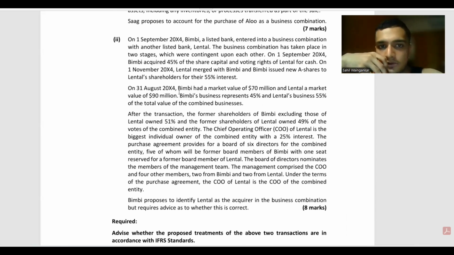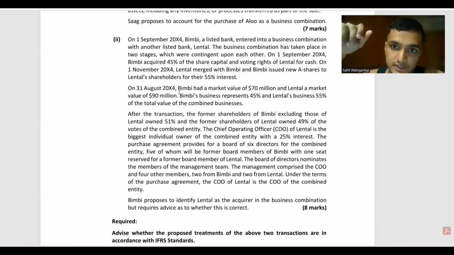आगे बढ़ते हैं. On 1st of September 14, Bimbi, a listed company, entered into a business combination with another listed company, Lentil. The business combination has taken place in two stages, which were contingent upon each other. On 1st of September 14, Bimbi acquired 45% of share capital and voting rights of Lentil for cash. On 1st of November 14, Lentil merged with Bimbi, and Bimbi issued new A shares to Lentil shareholders for their 55% interest.